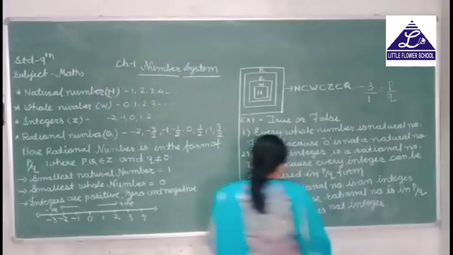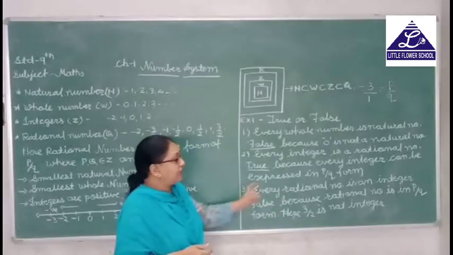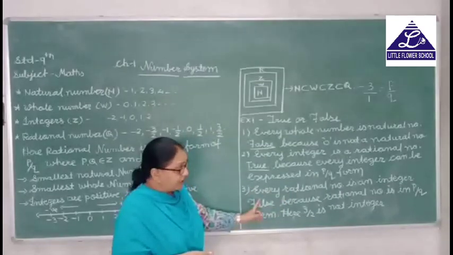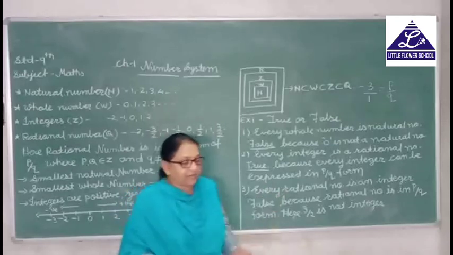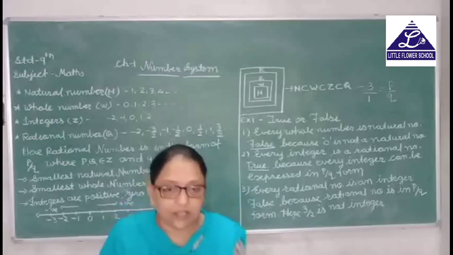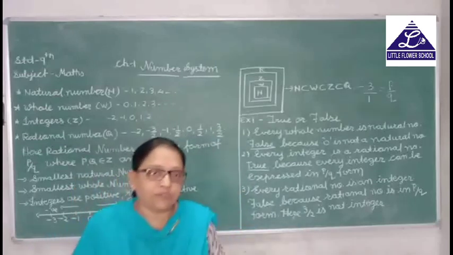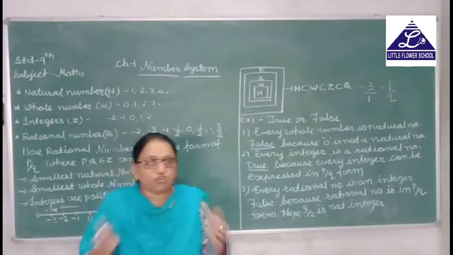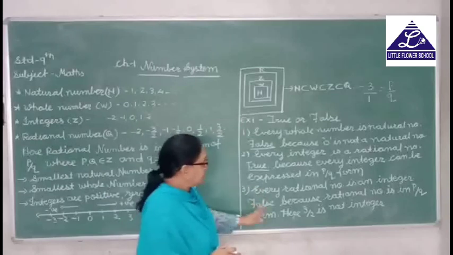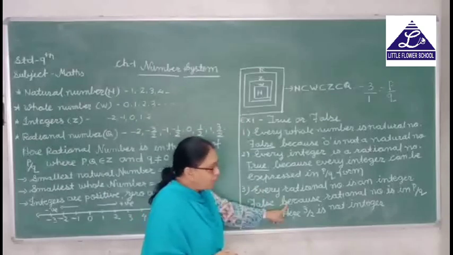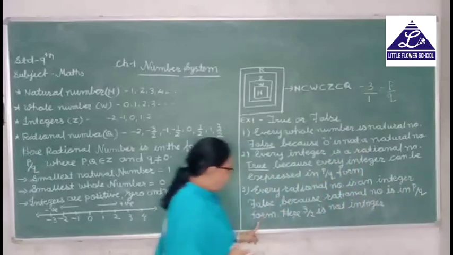I put q equal to 1, and this becomes my p by q form. Now third one, every rational number is an integer. Is it possible for a big container to be accommodated in a small container? It is not possible. You cannot put a bigger box into a smaller box. So this is false, because a rational number is in the p by q form.